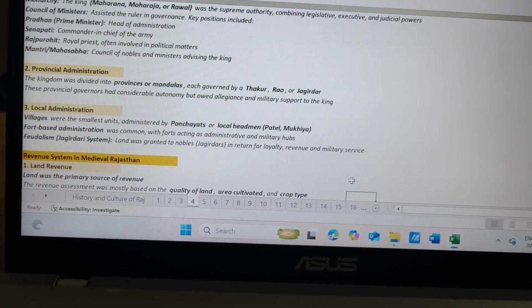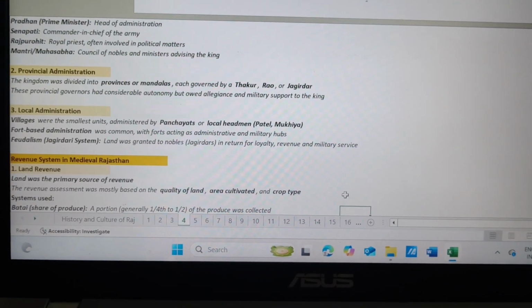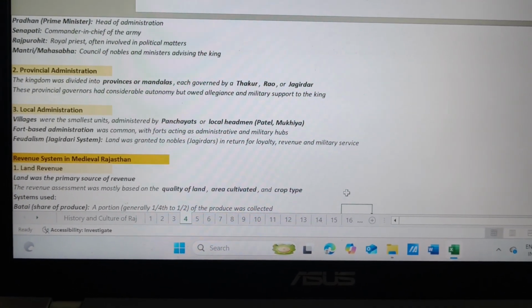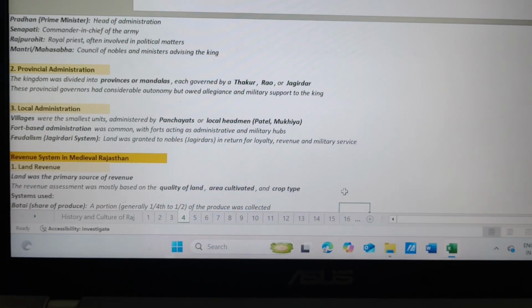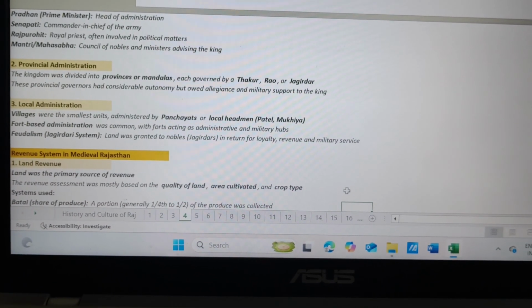Now we will talk about provincial administration. The kingdom was divided into provinces or mandalas, each governed by a Thakur, Rao or Jagirdar. These provincial governors had considerable autonomy but owed allegiance and military support to the king.